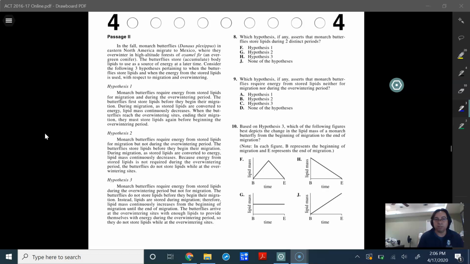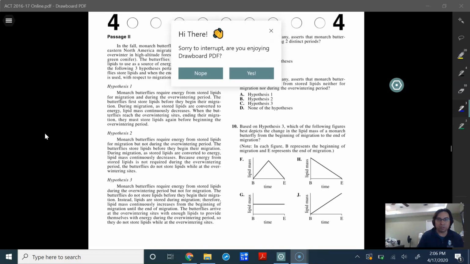Today we're going to go over the ACT 2016-2017 online test, passage 2. We're going to be going through this, which is a conflicting viewpoints passage. And remember, conflicting viewpoints have passages that suggest more than one opinion, each asserting itself against the other.